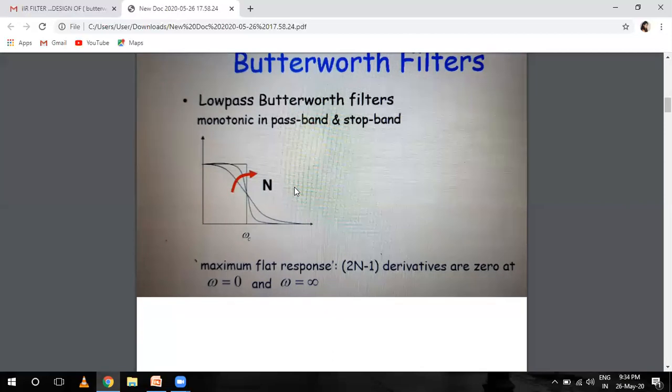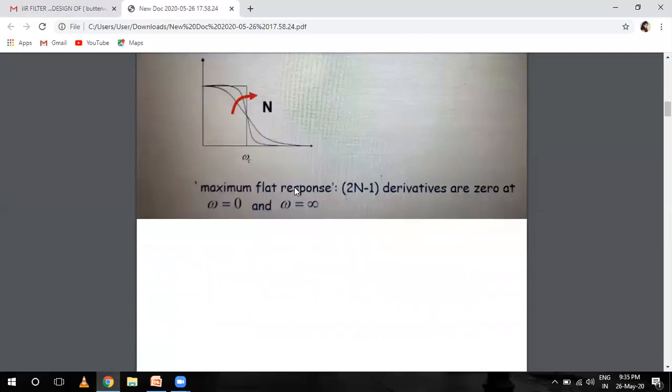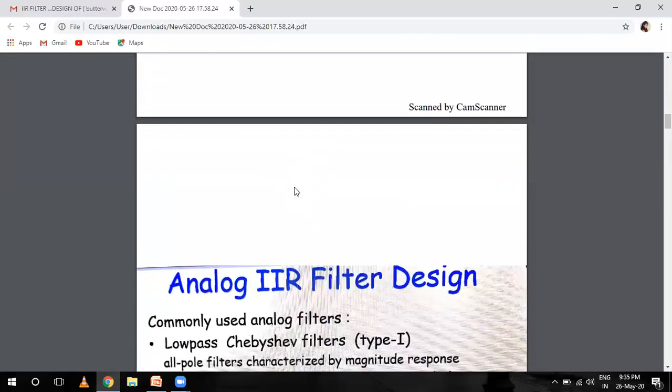It also has poor phase characteristics, and the ideal response is referred to as a brick wall filter. So basically its disadvantage is that the passband flattens at the expense of a wide transition band. This is the drawback of the Butterworth filter.